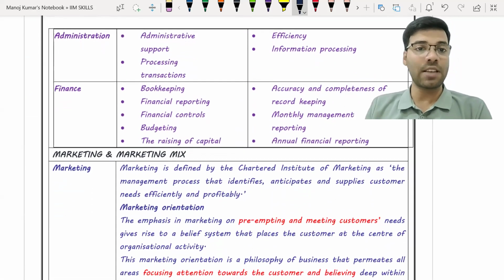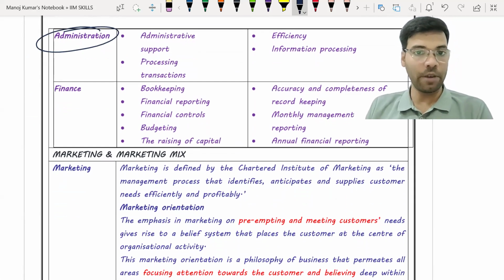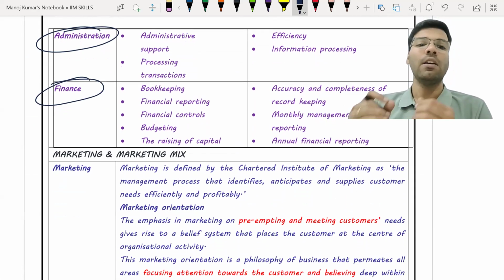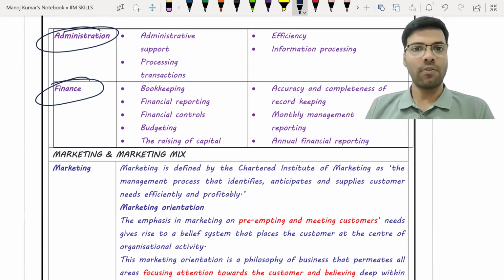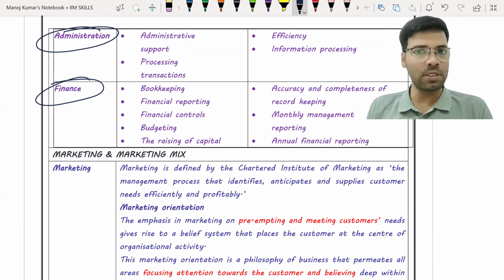And next we have administration. Administration includes the recruitment process and also other administrative support. And then comes finance. Finance includes treasury functions as well as bookkeeping, financial reporting, budgeting, and financial controls inside the organization for maintenance of bills, vouchers, and books, etc. All will come under the finance department. Okay, are we all clear about these departments?